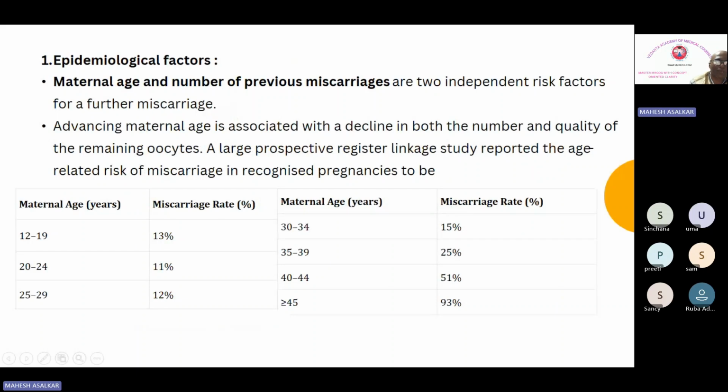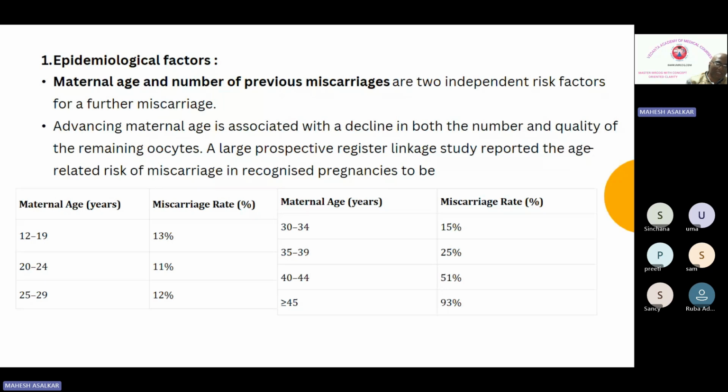Coming to the epidemiological factors. Maternal age and number of previous miscarriages are 2 independent risk factors for further miscarriage. What are the 2 important factors? One is maternal age and another is the number of previous miscarriages. What does it mean? If she has had 3 previous miscarriages, the chance of miscarriage is going to increase. Not only that, if she has a higher maternal age, the chance of miscarriage will also increase. And if there is a combination, then it will be a worsening situation and the risk will be further increased. So they are independent risk factors.